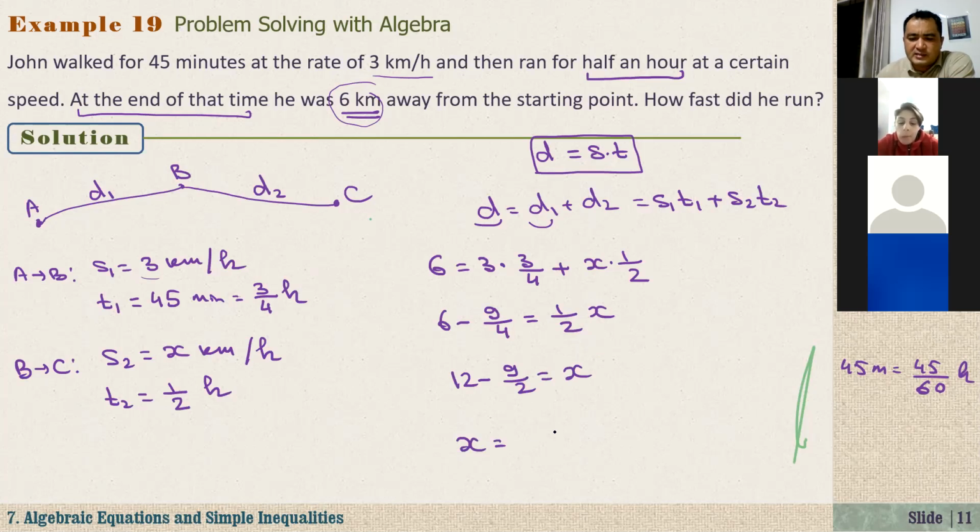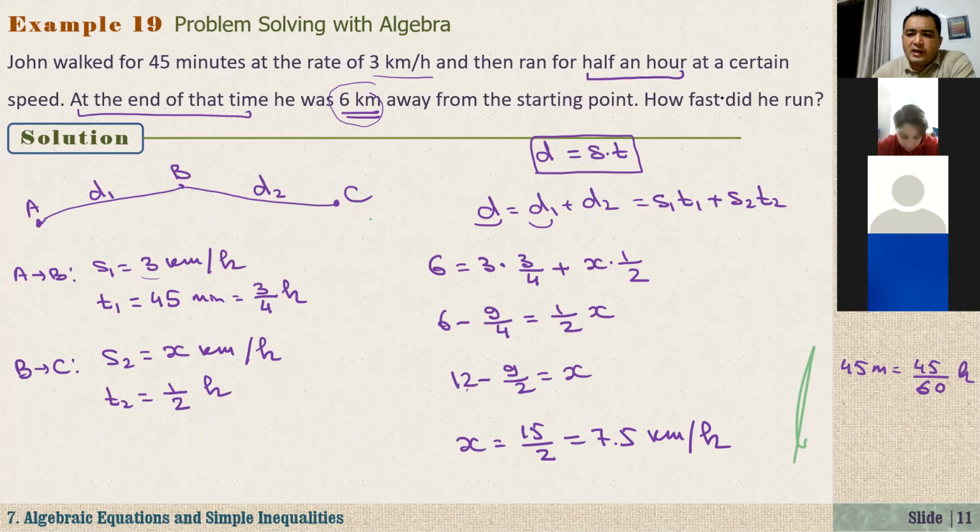So x equals 24 minus 9 over 2, which is 15 over 2, equal to 7.5. And x is the speed to cover the second part of his journey. So John ran at the speed of 7.5 kilometers per hour.